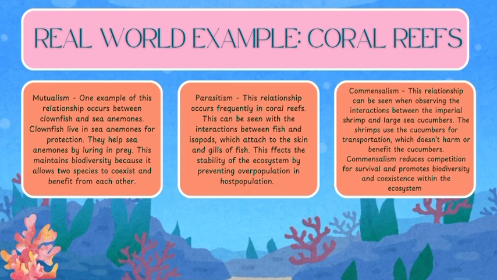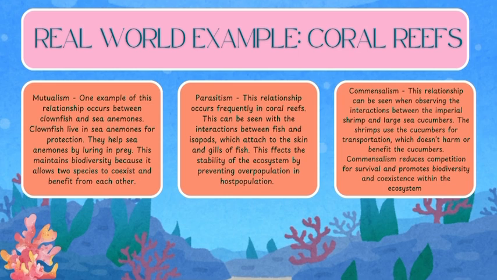Real-world example, coral reefs. Mutualism. One example of this relationship occurs between clownfish and sea anemones. Clownfish live in sea anemones for protection. They help sea anemones by luring prey. This maintains biodiversity because it allows for two species to coexist and benefit from each other.